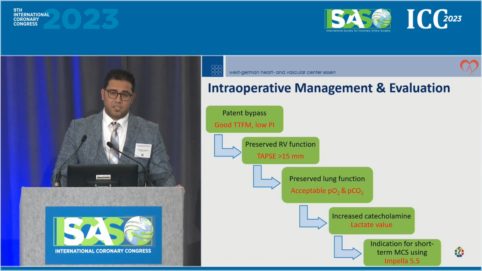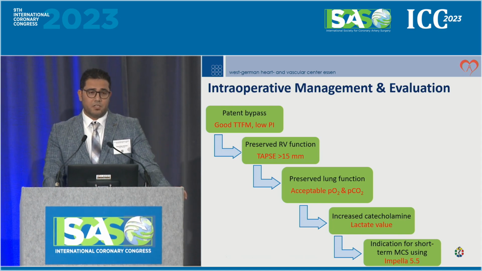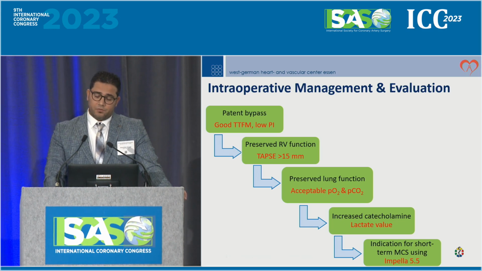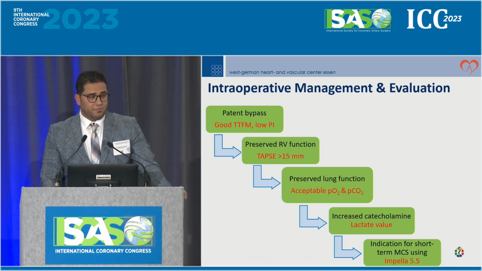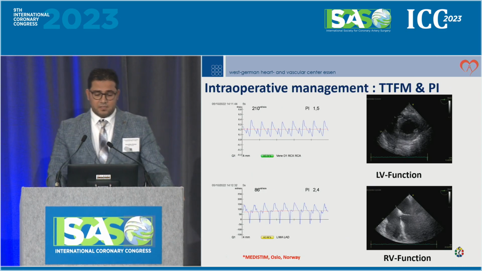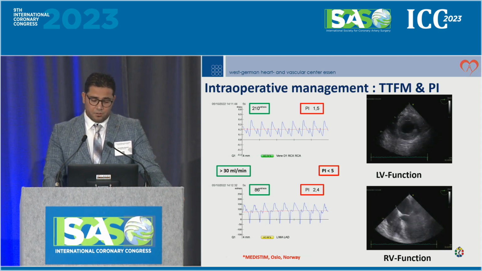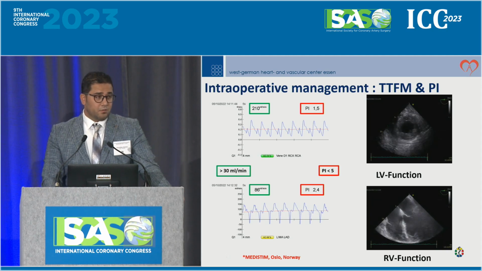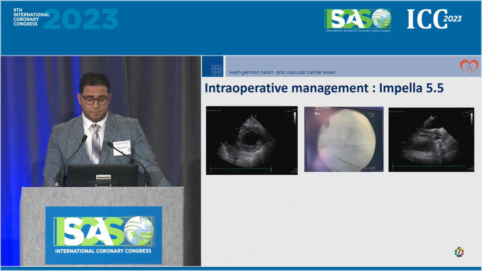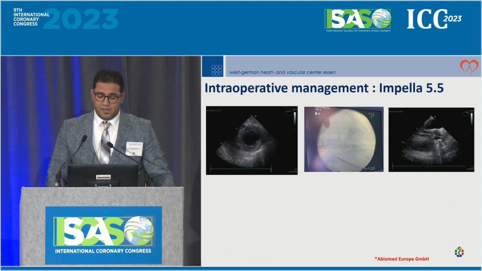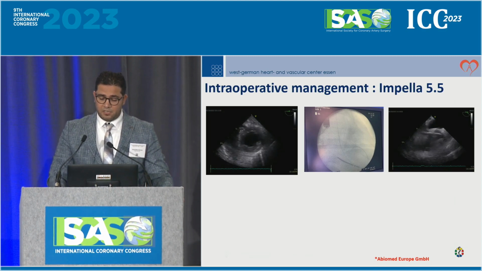We start with a transit time flow measurement. We make sure that the patient's bypasses are good, and then we look at the right ventricular function. If it's good, we look at the lung function. If it's good, we go further. The increased lactate value and catecholamine values led us to decide on MCS using the Impella because of the failed left ventricle. This is the result for the patient. The transit time flow shows good results with a PI less than 5 and flow more than 30. These are our cutoffs in the OR. But the left ventricle was still failing and the right side was acceptable. So we decided to go with the Impella 5.5, and we implanted it transaxillary.